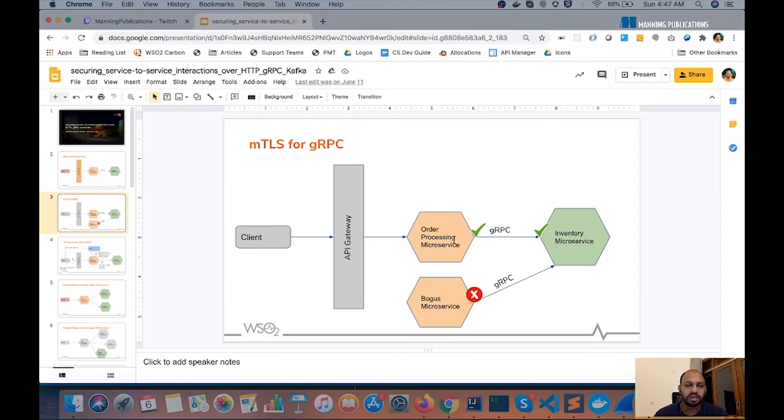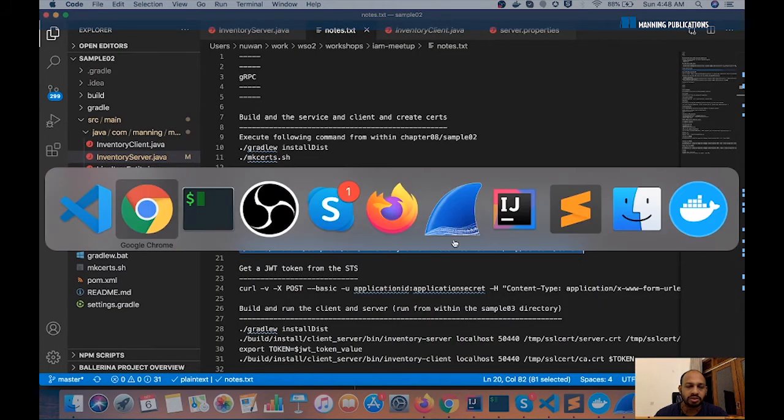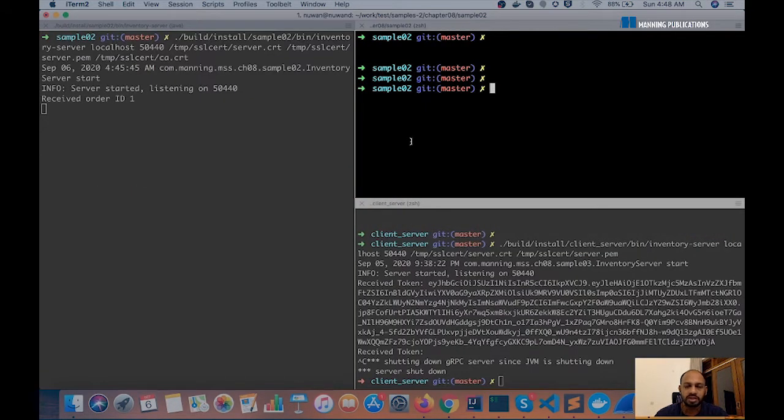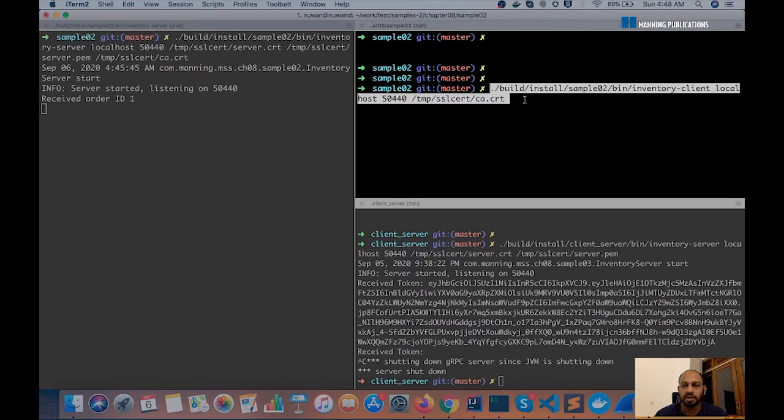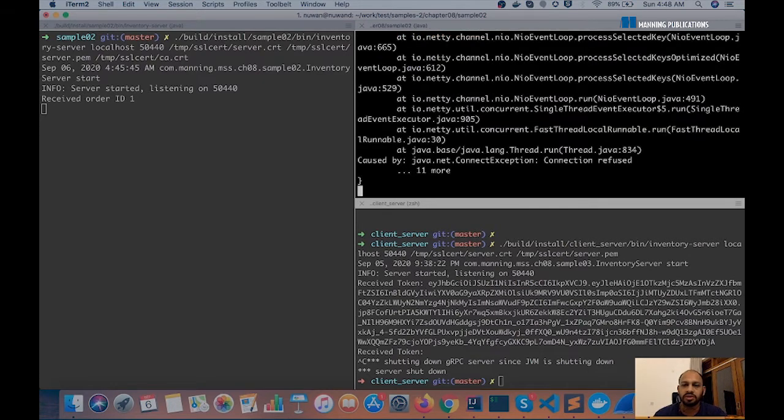If you try to run the client in TLS only mode, using this command, which is what I'm talking about, if you start the client with just the CA certificate so that it can trust the server, but it cannot present its client certificate to the server, we are supposed to see an authentication error here.